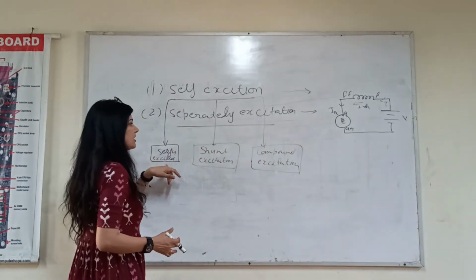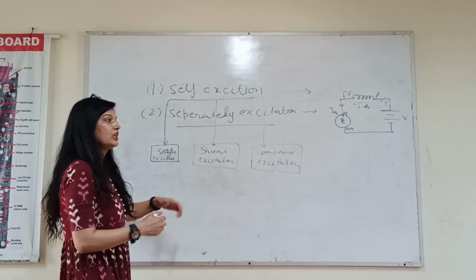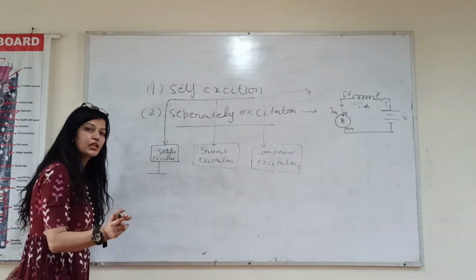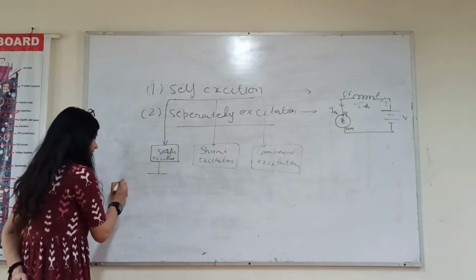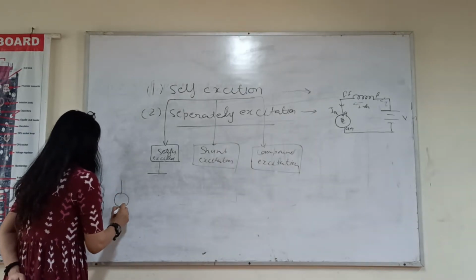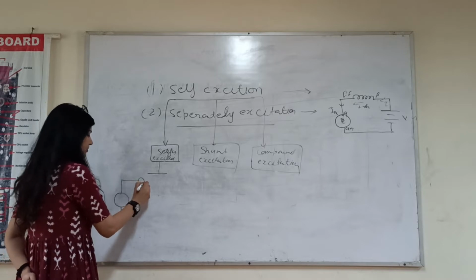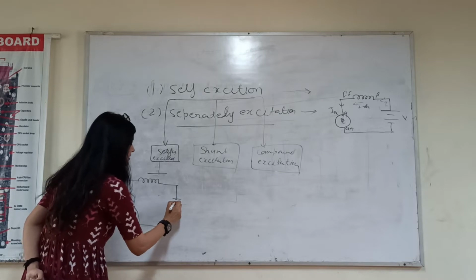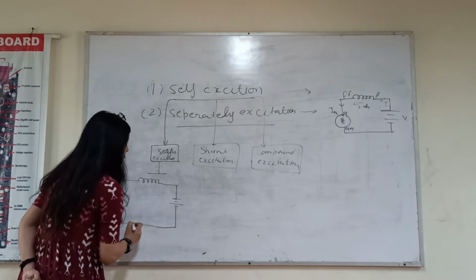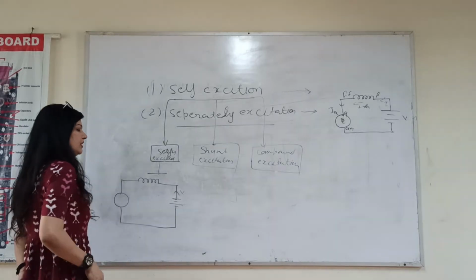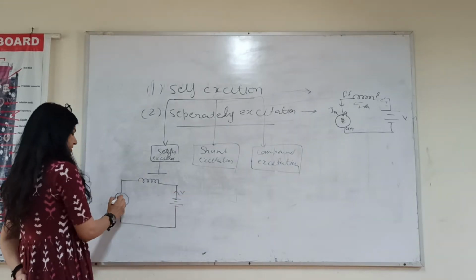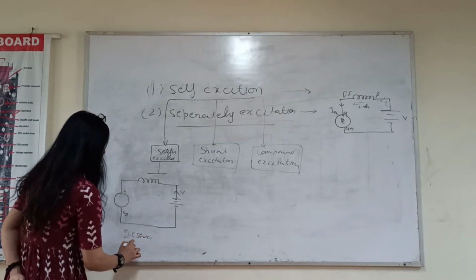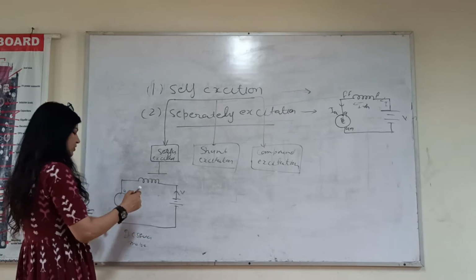Now what is the series generator, or series motor? Now I will draw again the same diagram for motor. Mind it, I am drawing the diagram of series motor, not the generator. This is motor because in case of motor we provide the electrical supply to the field winding. Okay, this is your armature. So this is DC series motor.